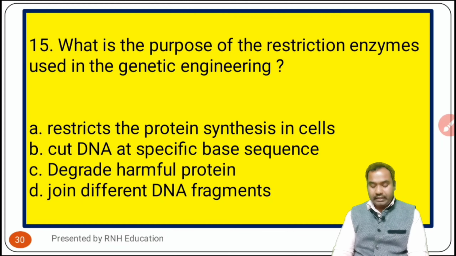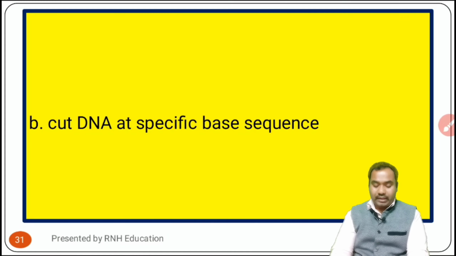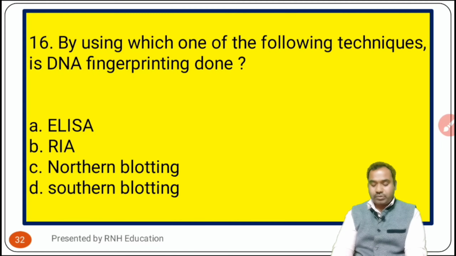Option B, cut DNA at specific base sequence. Option C, degrade harmful protein, and option D, join different DNA fragments. Now see the answer. The answer is cut DNA at specific base sequence. Okay, now I am going to the next question, that is question number 16.